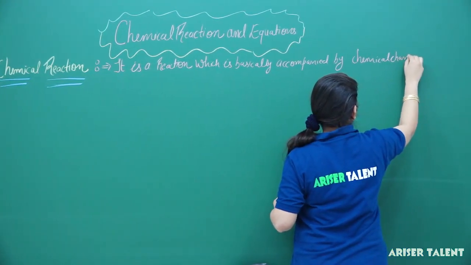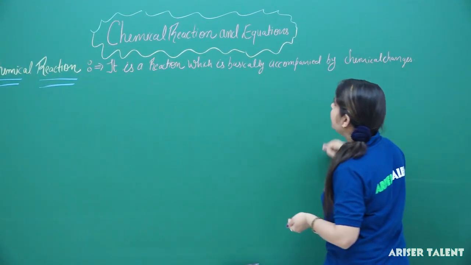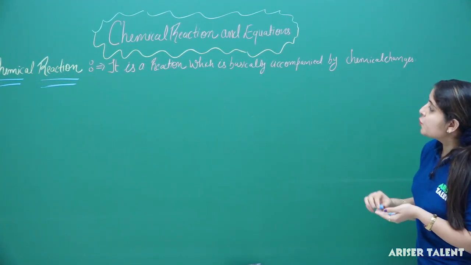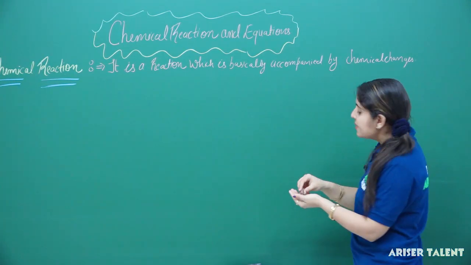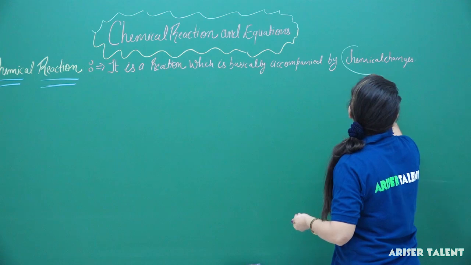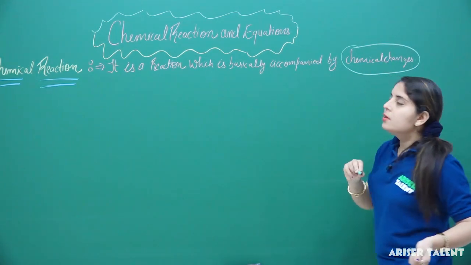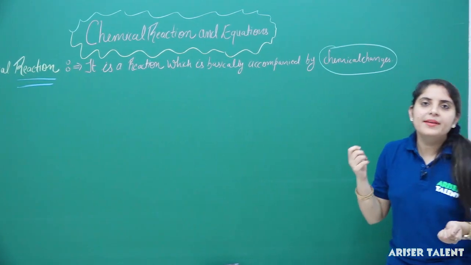It means when a chemical change happens or occurs, we will get a chemical reaction. So for a chemical reaction to take place, there must be a chemical change involved.